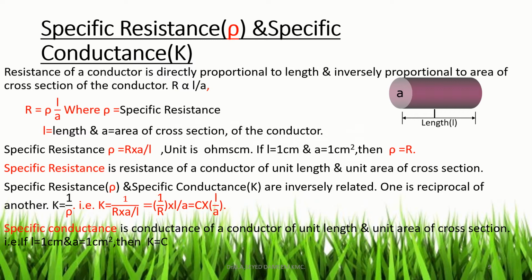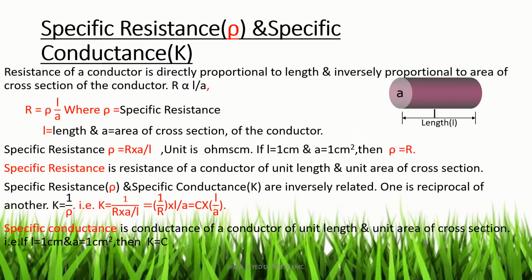So that is equal to 1 by R into L by A. 1 by R is C, that is equal to C into L by A. C is the conductance, L is the length of the conductor, A is the area of cross section. And the unit of specific conductance is mhos per centimeter, because the conductance has a unit mhos, the length has a unit of centimeter, and the area of cross section has a unit of centimeter square. On cancelling 1 centimeter from the numerator and 1 centimeter in the denominator, we get mhos per centimeter, that is the unit of specific conductance.